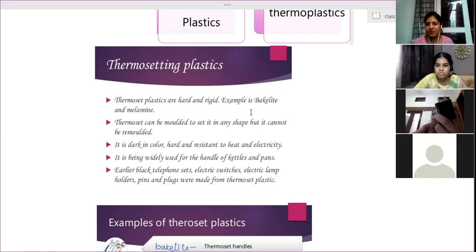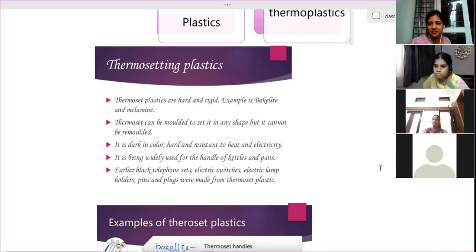Yes, it is a charger holder. Yes, Devanshi, the chargers, the phone charger adapters, all those are made of bakelite. Those are hard. If you try to heat it, it won't get heated. It won't melt because it doesn't have the property of melting. Ma'am, many times when we charge for a long time, it gets a bit hot. Hot, but it won't conduct heat because it is an insulator.